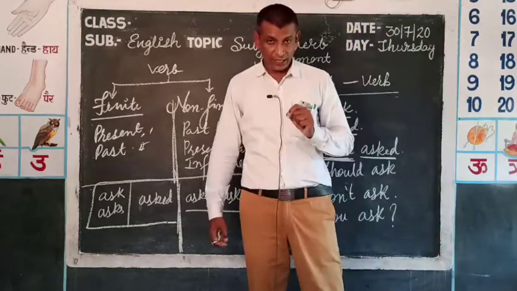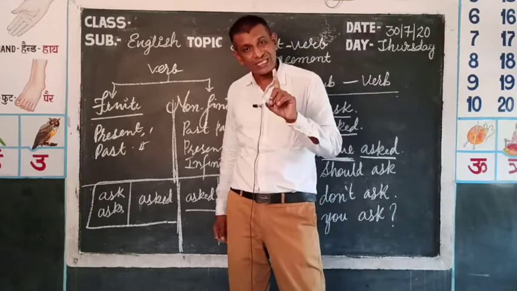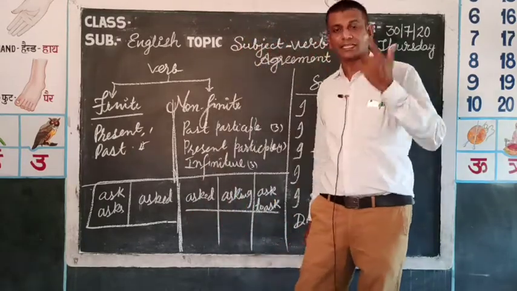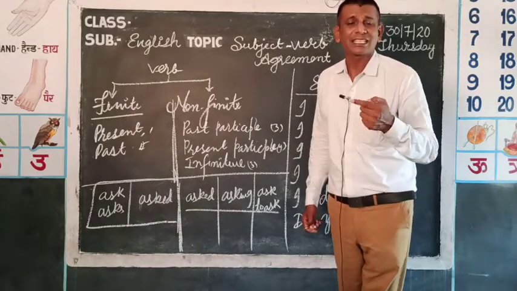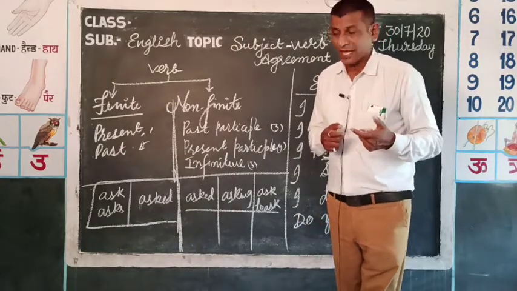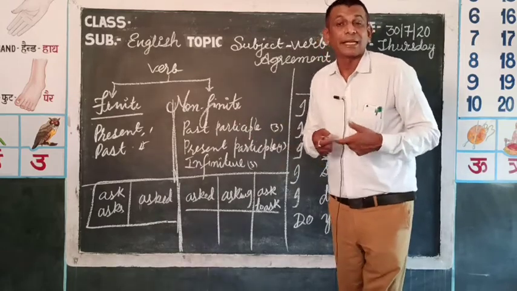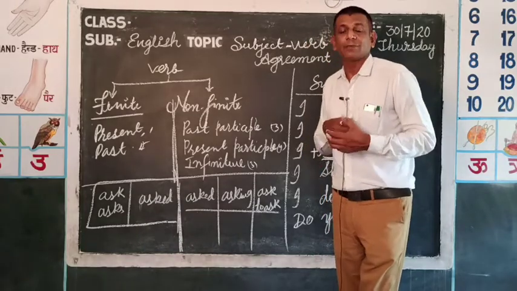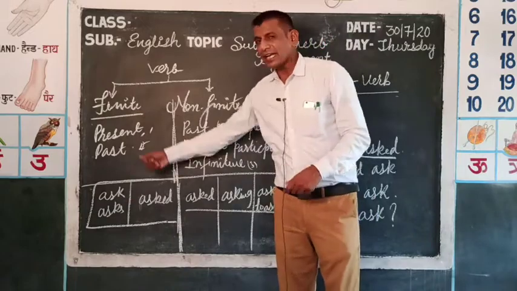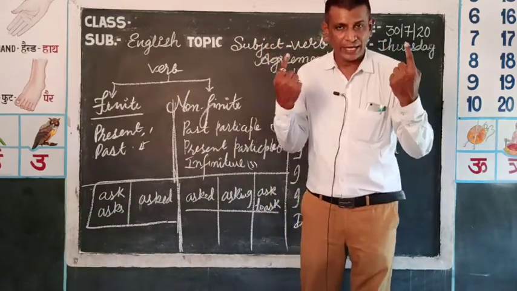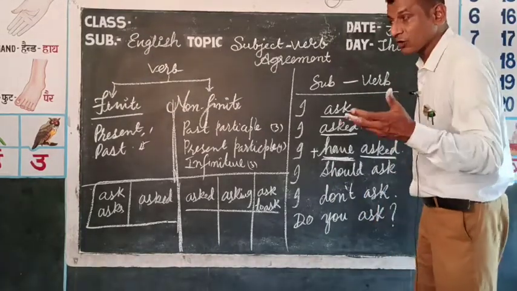Second thing, a finite can be used only once in a sentence, and the rest of the verbs, the non-finites, can be repeated. Non-finites can be 2, 3, 4, but in a sentence finite will be only one, and that comes at the first place of a sentence.